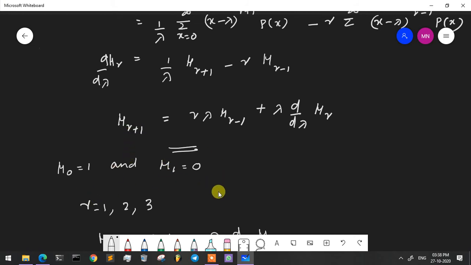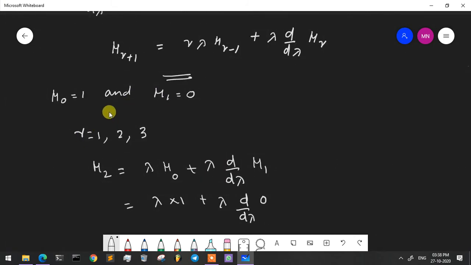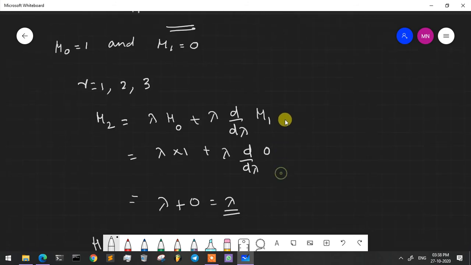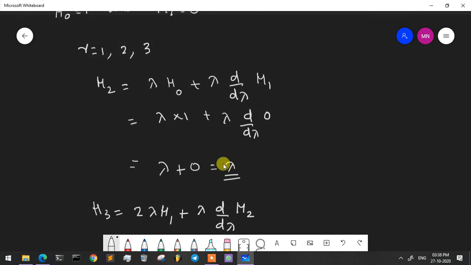Therefore, put r is equal to 1. R is equal to 1 means mu2. Mu2 is equal to, substituting r is equal to 1, 1 into lambda into mu naught plus lambda into d by d lambda of mu1. So we get mu2 is equal to lambda.